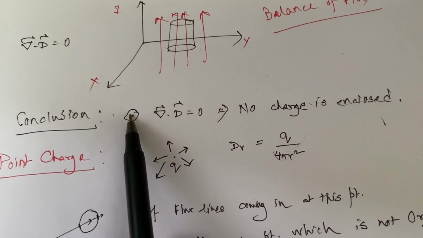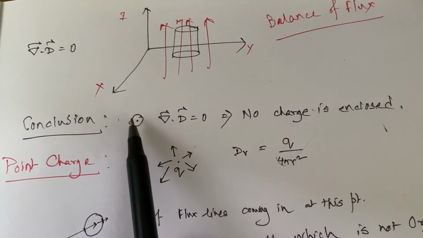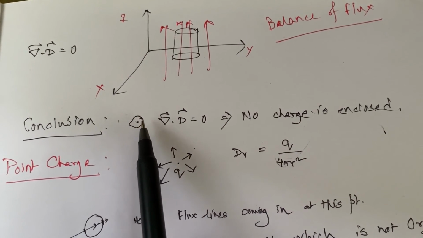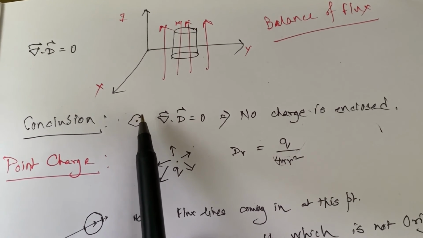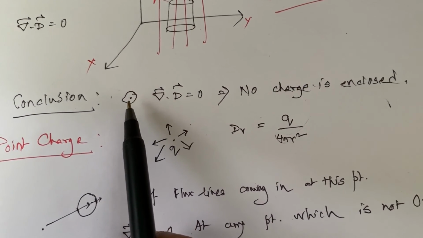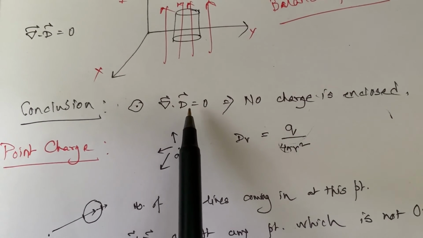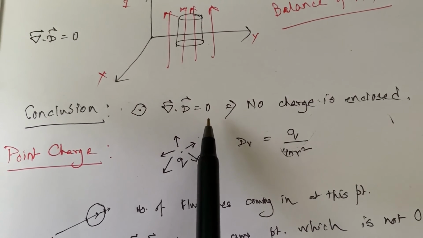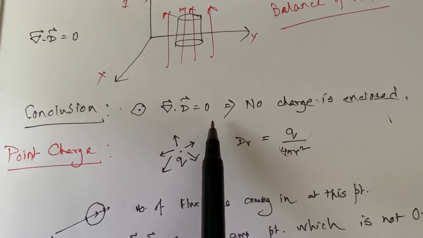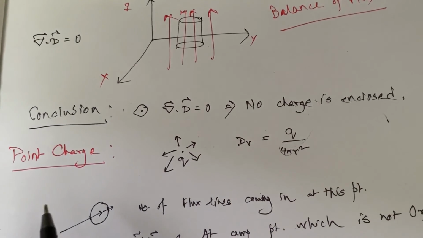That's why, if we take a point and imagine a volume surrounding the point, and we shrink this volume, the divergence of D becomes 0, which signifies that no charge is enclosed by this small surface.